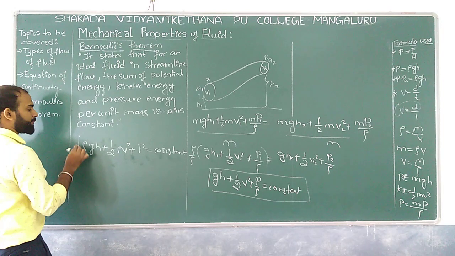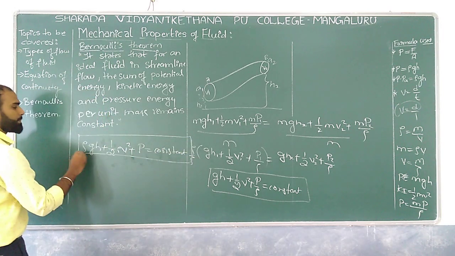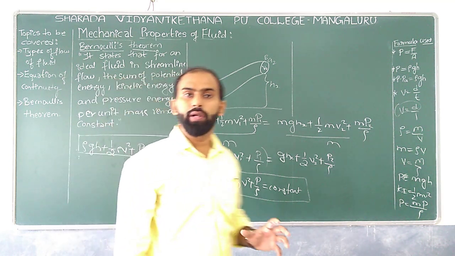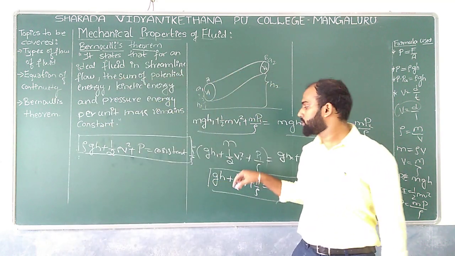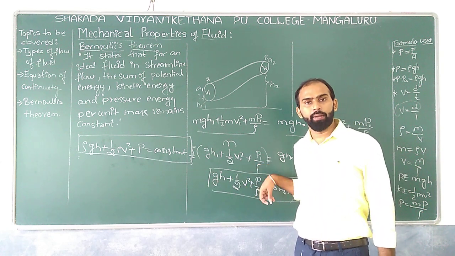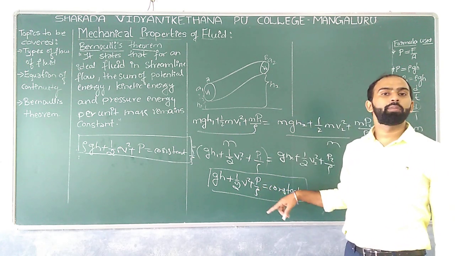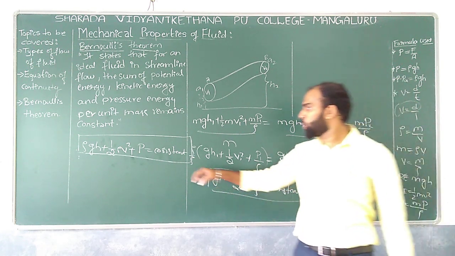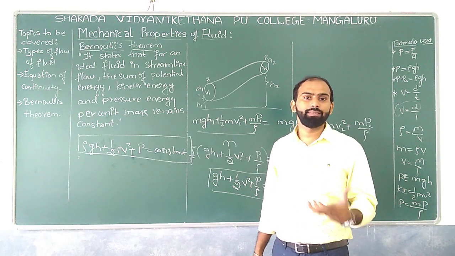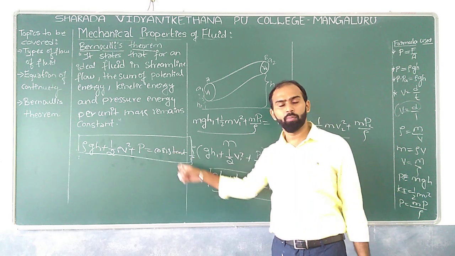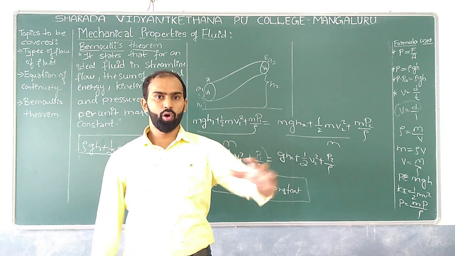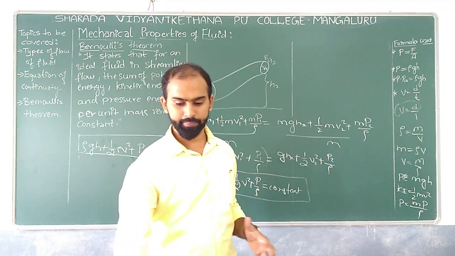So this is also possible, and there are two forms we can have. The first is the sum of potential energy, kinetic energy and pressure energy per unit mass equal to constant. This is one more form of Bernoulli's theorem, and based on the hints of the numerical, we can use either this formula or this formula. They are the same. This is how Bernoulli's theorem works. Okay, fine.